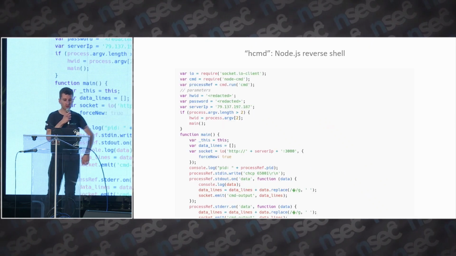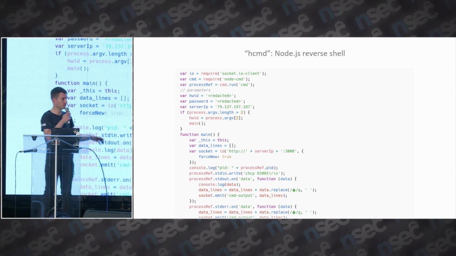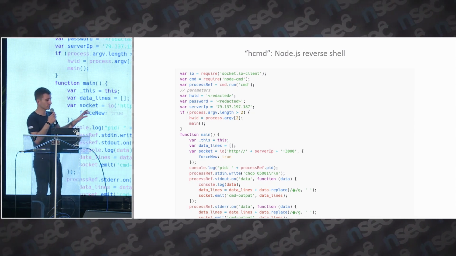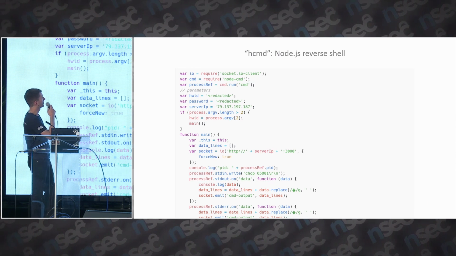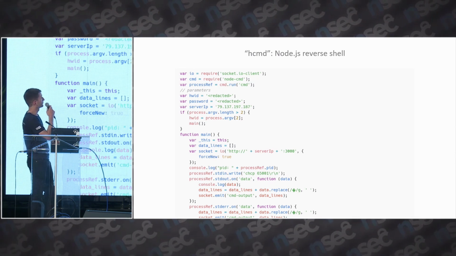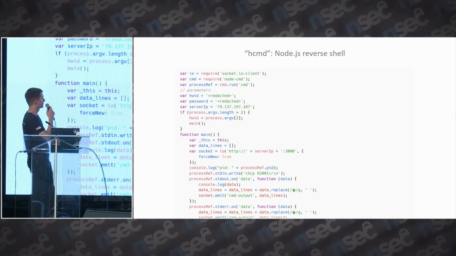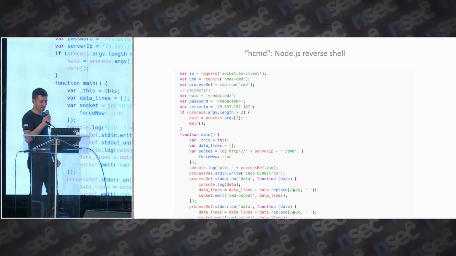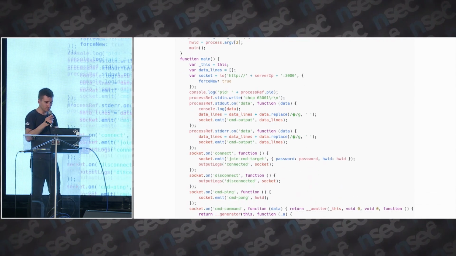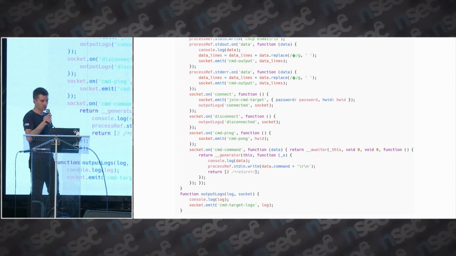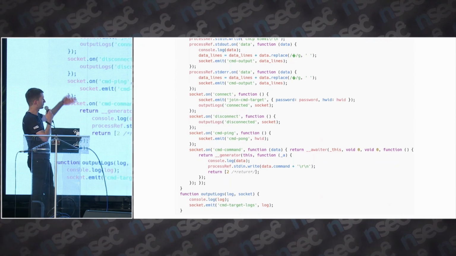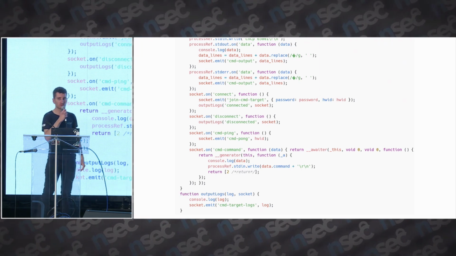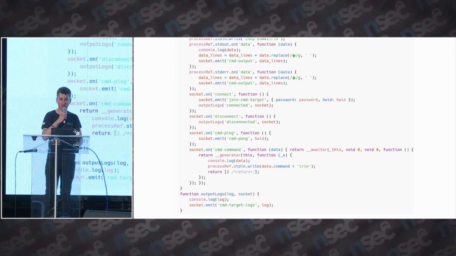There is also, if you remember, there was this more or less hidden VNC, but now they have something that they call HCMD, and actually it's a reverse shell written in Node.js. Why not? Actually there are a few functions, but the goal is just to execute some command with cmd.exe and send the result back to the C&C server.